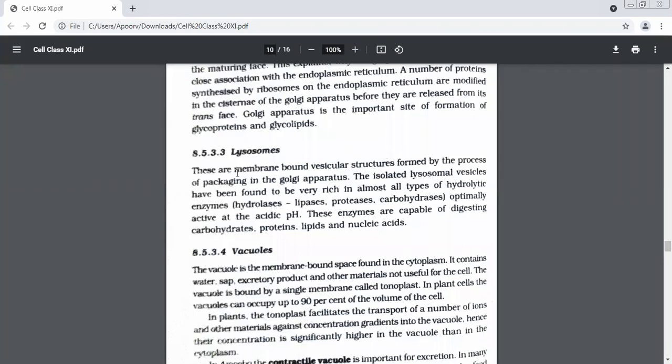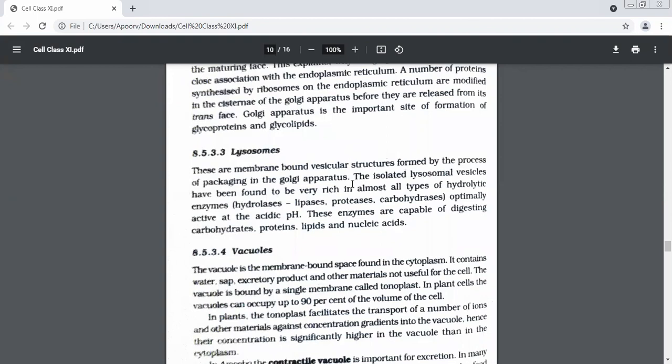The third is a very small one, lysosomes. You've done it in class 9th or 10th. Like mitochondria is called the powerhouse of the cell, what are lysosomes called? Ma'am, I think suicide bags. Very good. Suicidal bags. They are membrane-bound vesicular structures formed by the process of packaging in the Golgi apparatus.